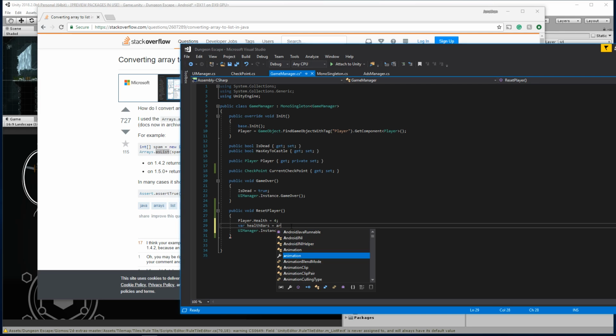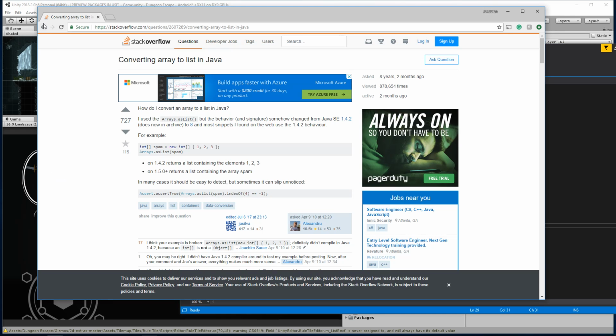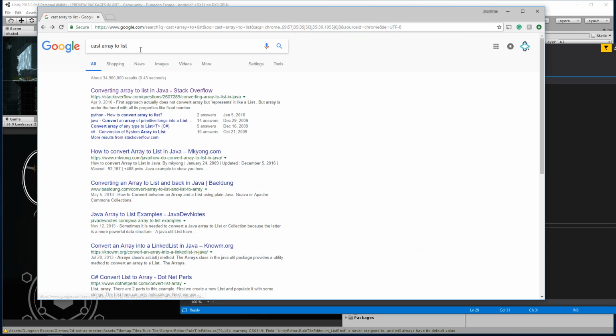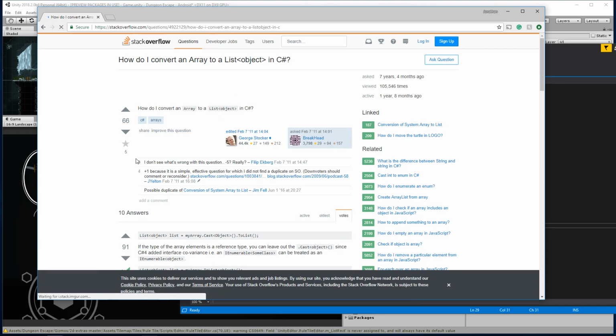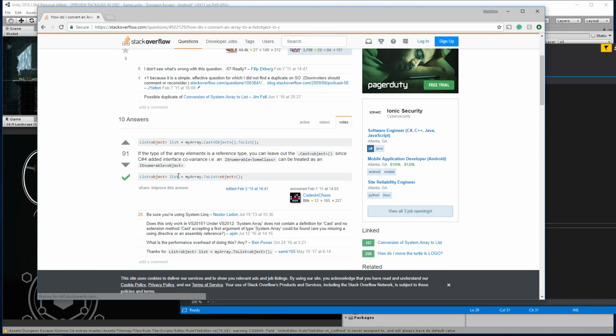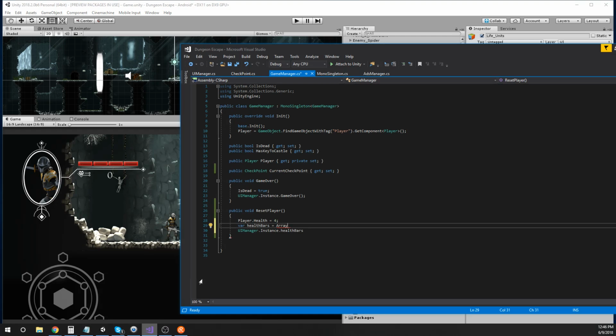So healthBars equals Array... Array? I don't have that. C#, there's a way to do it. I just forget. Conversion of System.Array to list. How do I convert an array to a list object? All right, so we have a list equals myArray.ToList. I tried that. There was no ToList. .Cast, maybe? Let's try that.